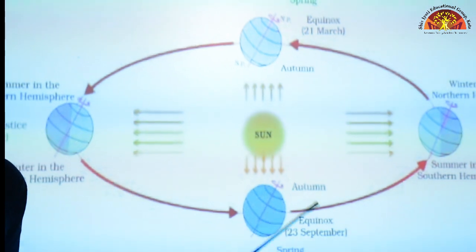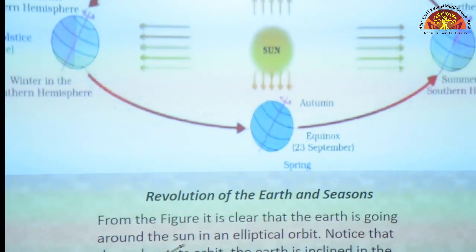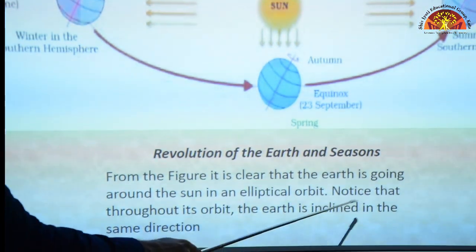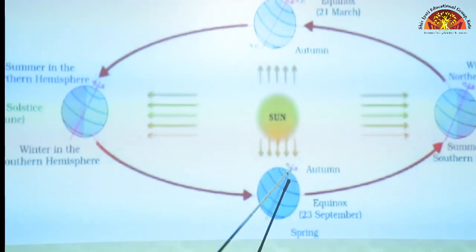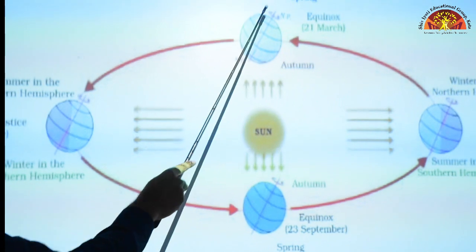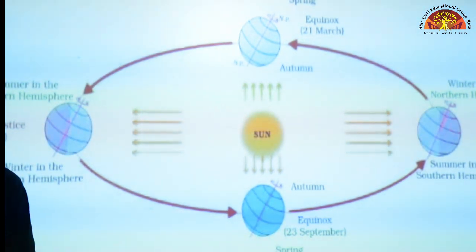Elliptical means like an egg. Notice that throughout its orbit the earth is inclined in the same direction. You can see that throughout the orbit the earth is inclined, means in the same direction, it is tilted.